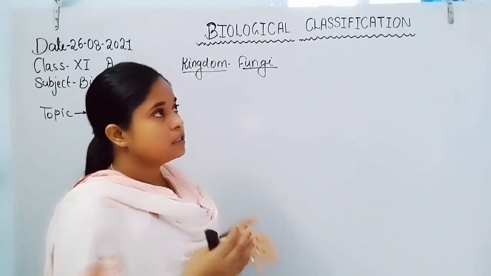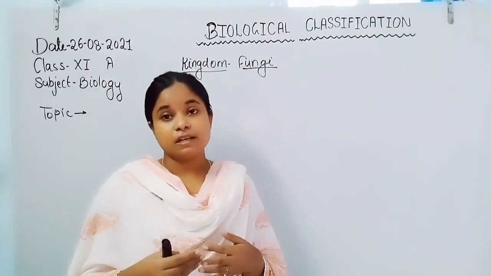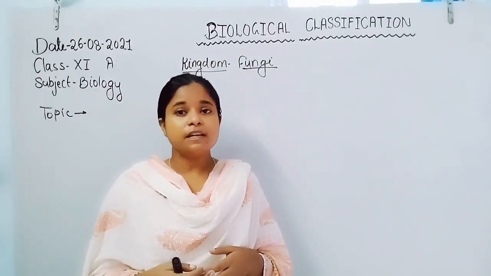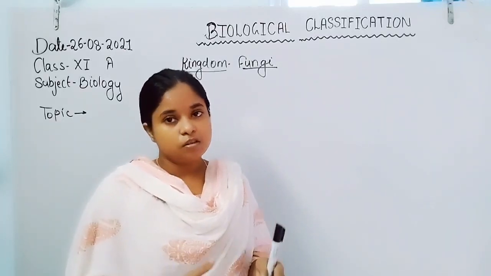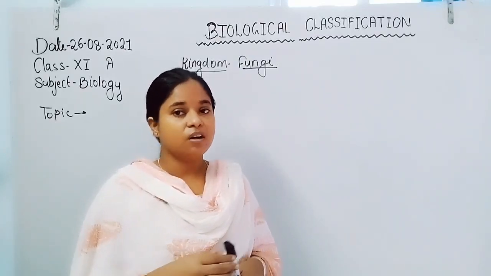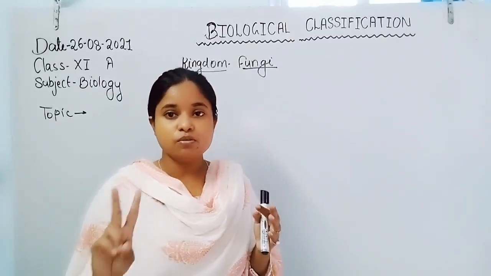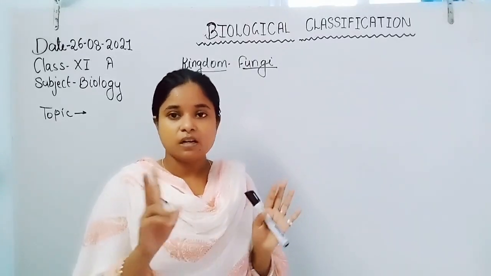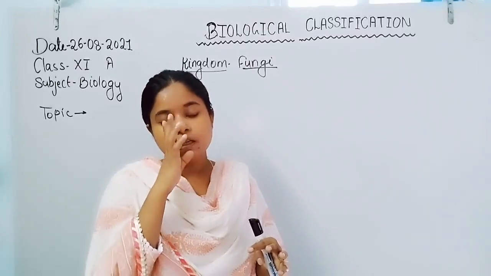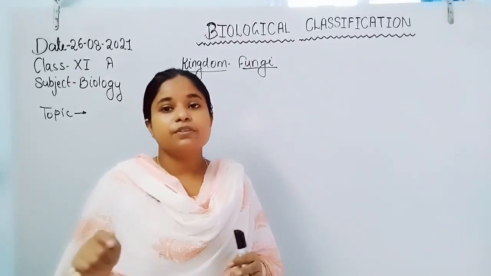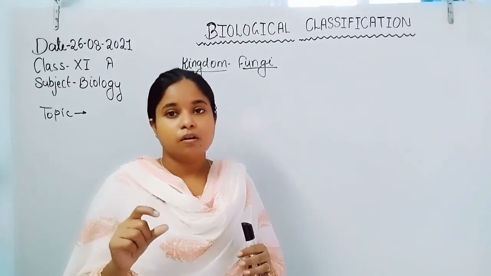Next is the dinoflagellates. An example of a dinoflagellate is Gonyaulax. These are also photosynthetic in nature. Dinoflagellates have two flagella on their cell surface, one longitudinal and the second in the furrow of the cell wall.